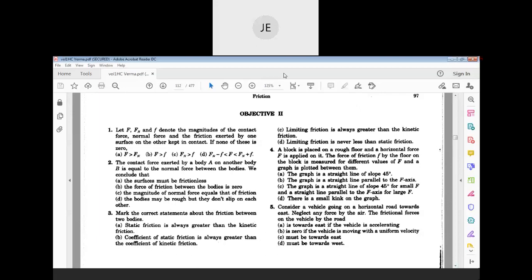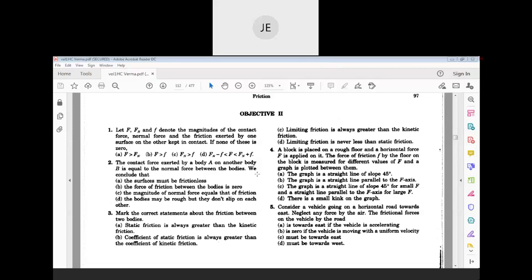Contact force and normal force both are equal. Then the frictional force is 0. Option B, Abhiram, is one of the options. Then option D also can be possible. The bodies may be rough, but they don't slip on each other because the net force is 0. The contact force is helping the bodies to keep one above the other.